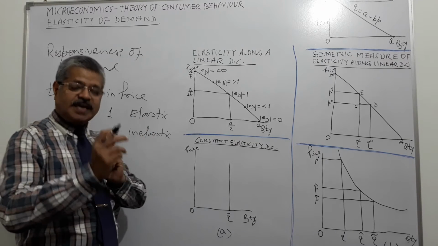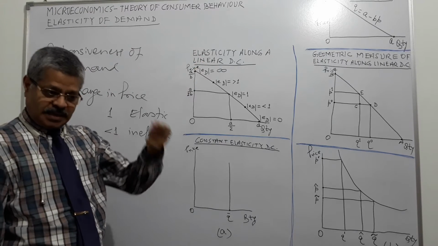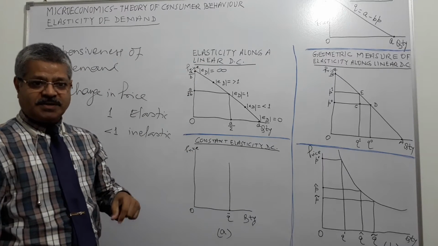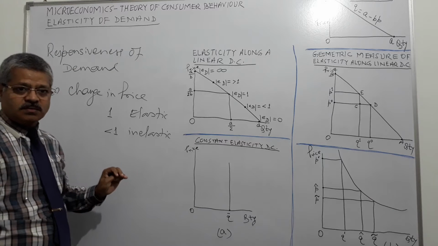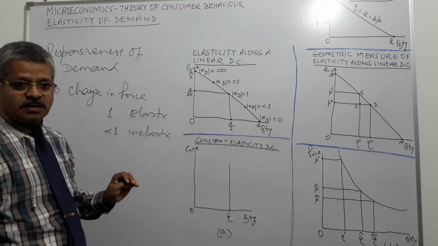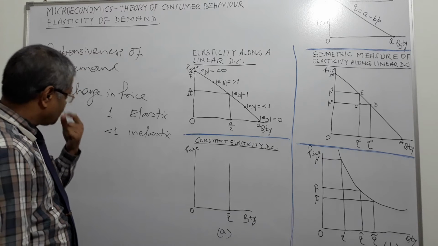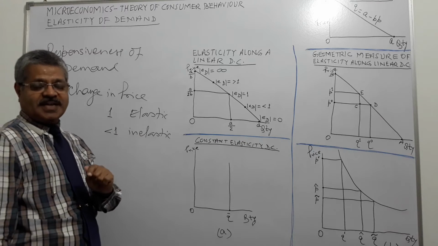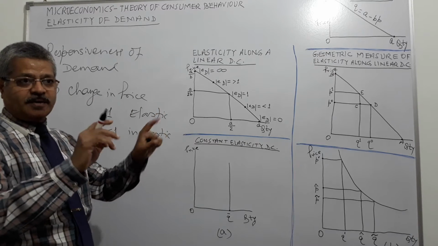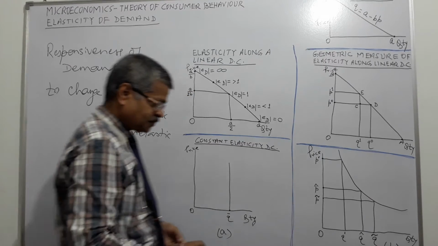If price is going up and the quantity demanded is coming down in the same proportion, then that is called, what is happening? Elasticity is not there, right? So elastic, inelastic, unitary elastic. Unitary elastic means 1, 10% up, 10% down, right?